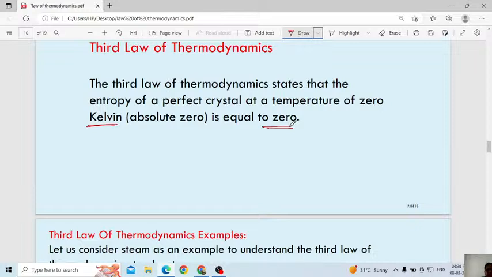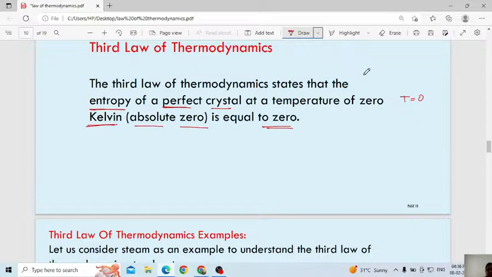Okay, then next one. What is the third law of thermodynamics? The third law states that the entropy of a perfect crystal will be 0 when the temperature is 0. This temperature we call absolute temperature.